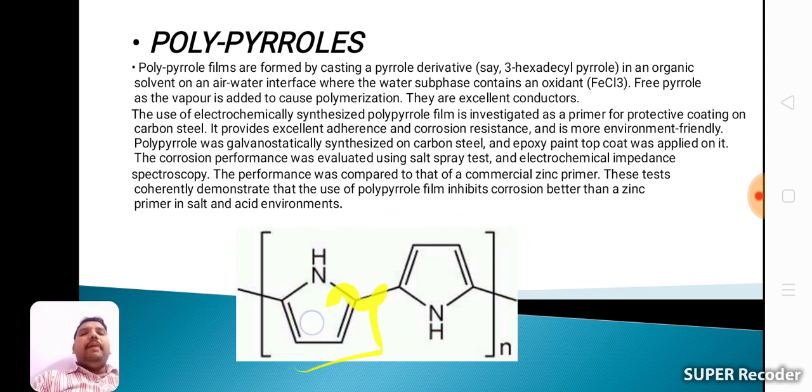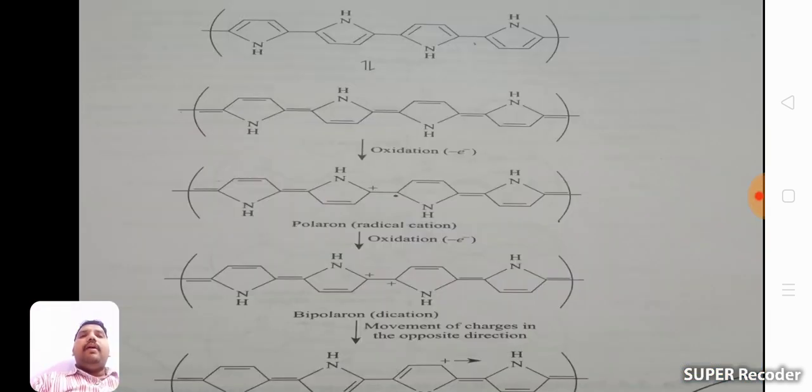Pyrrole is a 5-membered ring made of 4 carbon atoms and 1 nitrogen atom, with alternating double bonds. That is the pyrrole structure. By the addition of a number of pyrroles, we get polypyrrole. See, this is the first way.